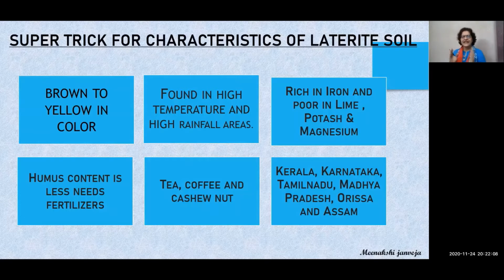Where is it found? The areas of India. The southern states we can count: Kerala, Karnataka, Tamil Nadu. KKT. Kerala, Karnataka, Tamil Nadu. Then small patches are found in the rest of India: Madhya Pradesh, Orissa and Assam. So MPOA. This way you can learn MP, that is Madhya Pradesh, Orissa and Assam. Assam is known for tea cultivation in the laterite soil. I hope it is so simple and so easy. With these 6 lines, you can crack the question of 5 marks.